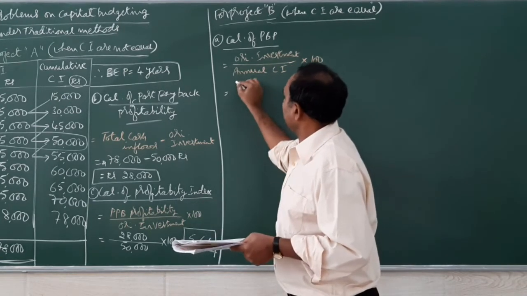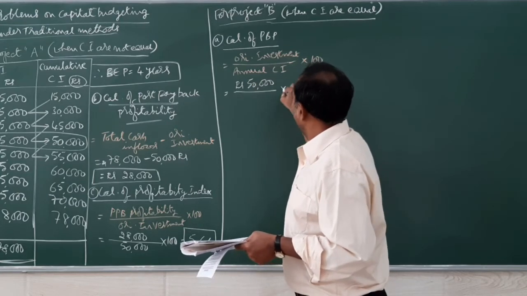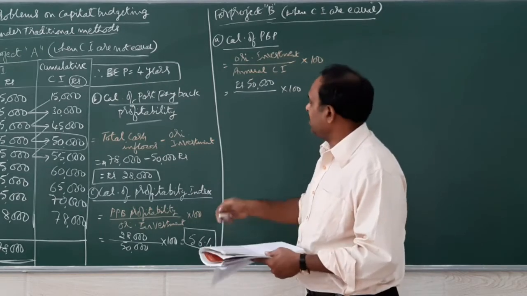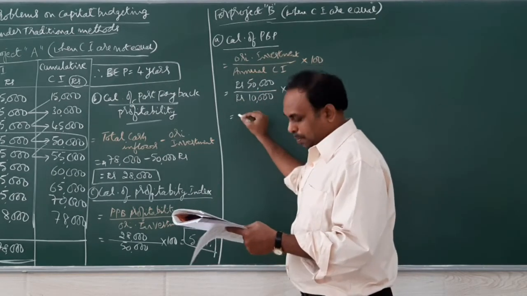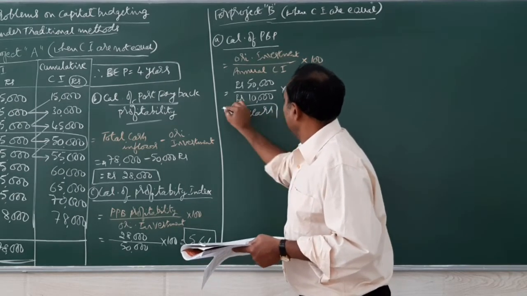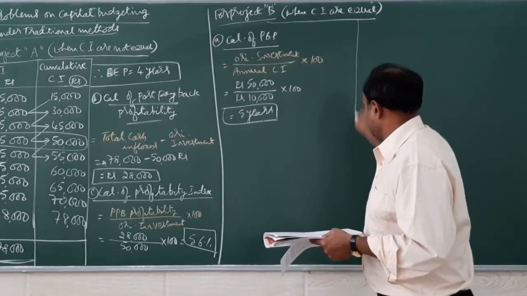So original investment as given in the problem 50,000, then annual inflow every year given as rupees 10,000. So the payback period is 5 years. So the money will be received back in 5 years.